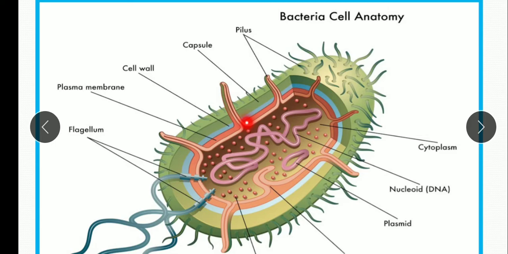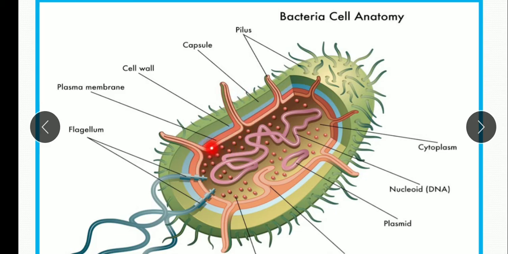The cell wall is the structure, an outer covering that protects the cell and gives it shape, and this cell wall is made up of peptidoglycan. The capsule is an additional protective covering made up of polysaccharides. Some bacteria have capsules, some others do not. It protects the bacteria from drying out and also from phagocytosis by larger microorganisms.